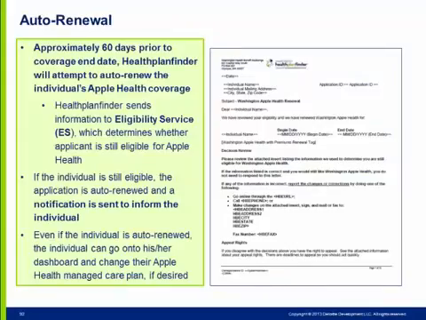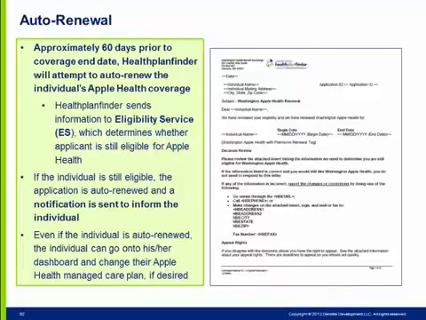There is no change to the Apple Health renewal process in Healthplanfinder. First, let's take a look at auto renewals. Around the 60th day before the certification end date, an attempt to auto-renew Apple Health coverage is completed. Healthplanfinder sends the individual's information to the eligibility service, which makes a determination as to whether the applicant is under the Medicaid income standard and remains eligible for Apple Health.